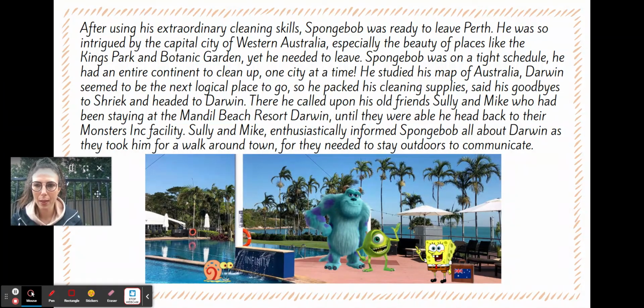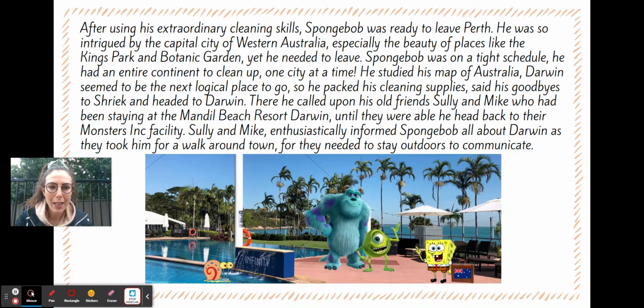Okay, so let's have a look over here. After using his extraordinary cleaning skills, SpongeBob was ready to leave Perth. He was so intrigued by the capital city of Western Australia, especially the beauty of places like the Kings Park Botanic Garden, yet he needed to leave. SpongeBob was on a tight schedule. He had an entire continent to clean up, one city at a time.